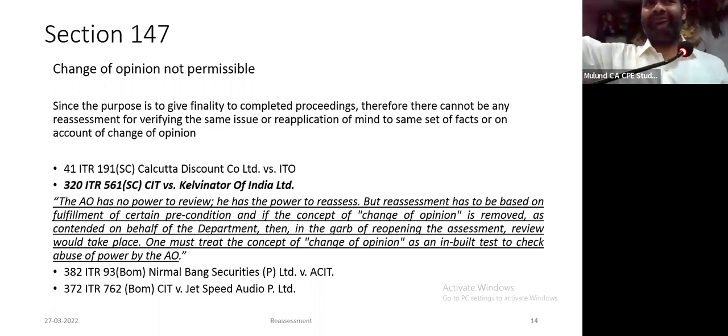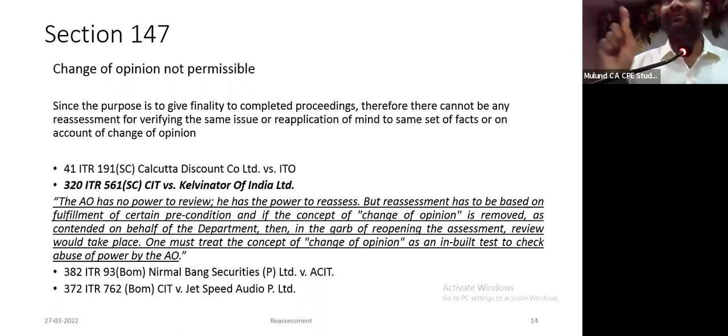Read entire section 147, 148, 149, 150, 151. You will not find a single word saying that in case of change of opinion, assessing officer is not entitled to reopen. Not a single word. But the courts have interpreted, in the original assessment, you issued notice, you verified, you were satisfied, you did not make any addition. Now again, you reopen on the basis of the same issue.